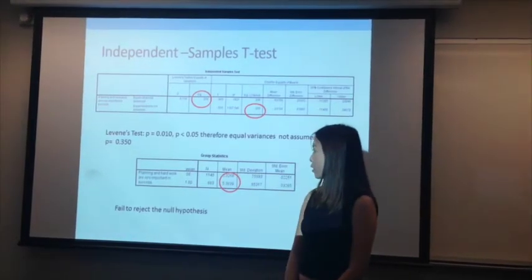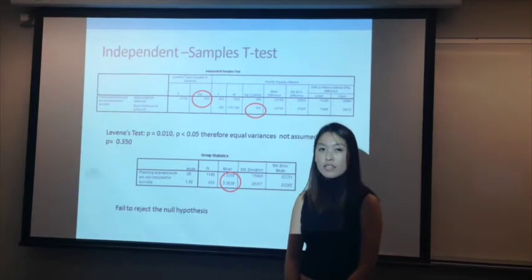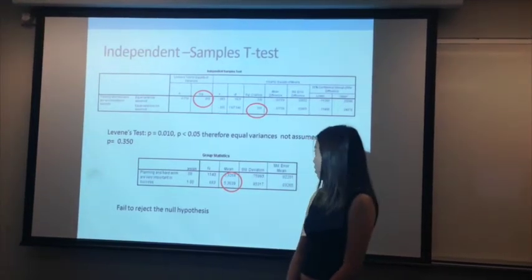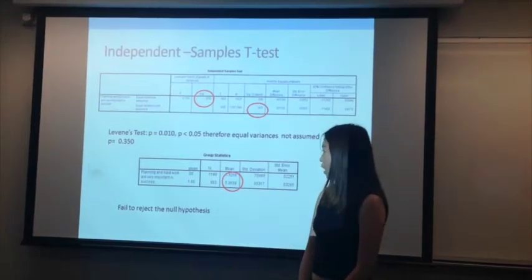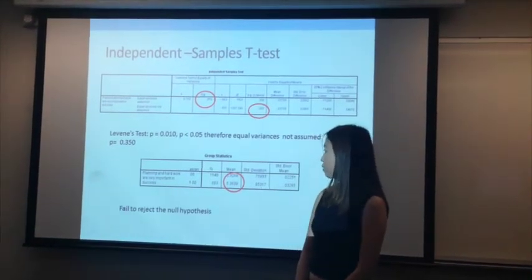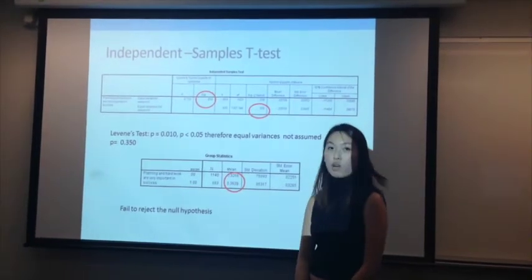Here is our output for the test. The significant value is P equals 0.01. This is less than 0.05. So therefore equal variances were not assumed. Then we looked at P equals 0.35. So we failed to reject the null hypothesis.